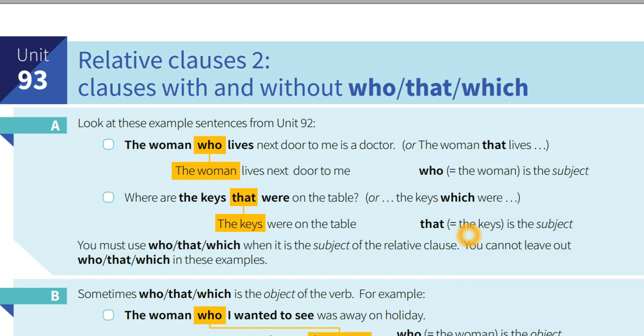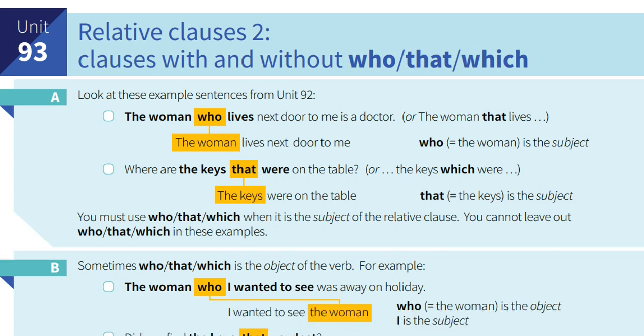That here is the subject. So the first point here: who, that, which is the subject of the relative clause. You cannot leave it out in these examples. It means here you have to put relative clauses to refer to the subject. So the woman who, the keys that or which. Both which or that, it's okay.